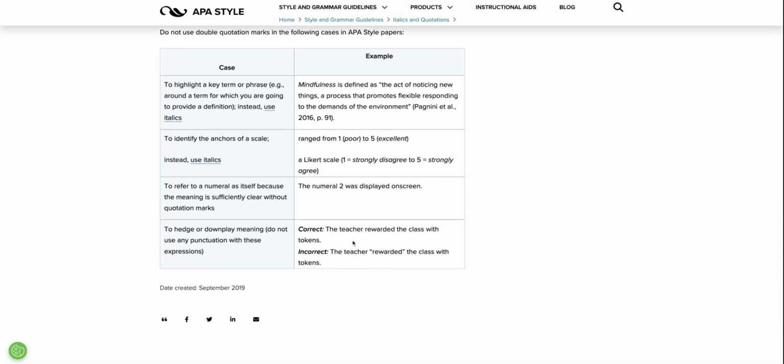And lastly, if you are not trying to emphasize or if you're trying to downplay the meaning of a word. So, the teacher rewarded the class with tokens. There's no irony, there's no sarcasm, and there's no trying to add emphasis to the word rewarded, right? So you would just simply say the teacher rewarded the class with tokens. If you were to put quotation marks around that, that would indicate that you are using irony or sarcasm or something of that nature. So if you're simply stating that the teacher rewarded the class with tokens, you would leave those quotation marks off.